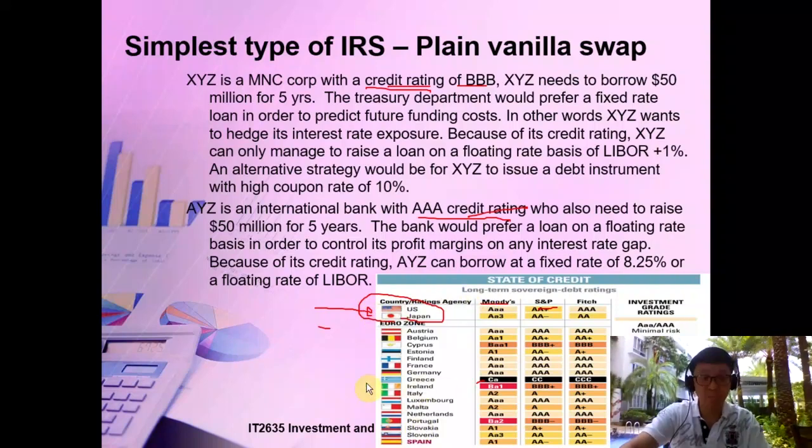Versus countries like, for example, Greece. Greece is almost like C credit rating, which means this country is poor. Do you know that at one point in time, Greece nearly went bankrupt? A country, can you remember? Believe it, a country nearly went bust, which means they had no money. So Greece is one of them. That's why their credit rating is given as B, as C or triple C, which means their moderate risk is very high.